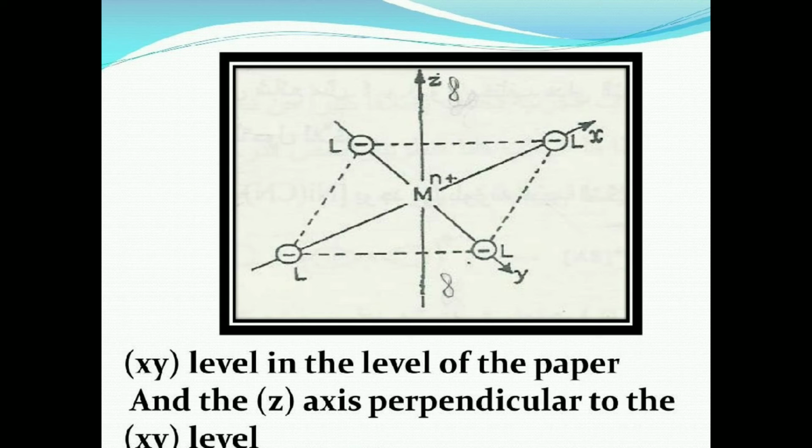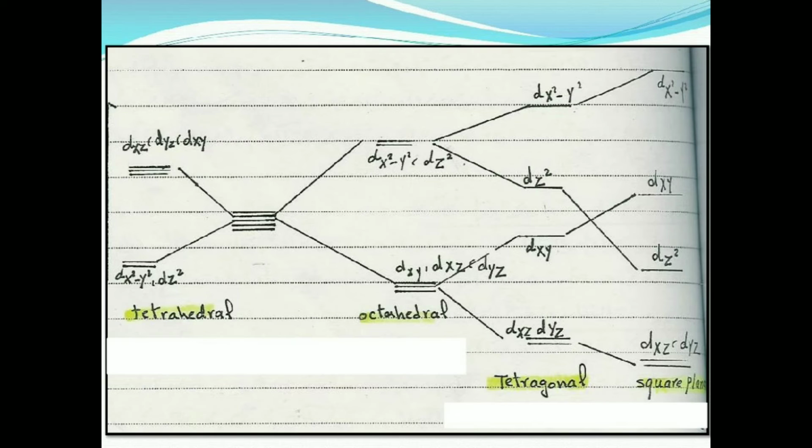Look at the figure here. The xy plane is in the plane of the paper and the z axis is perpendicular to the xy plane. Now look at the tetrahedral, octahedral, tetragonal as well as square planar geometries of the coordination compounds.